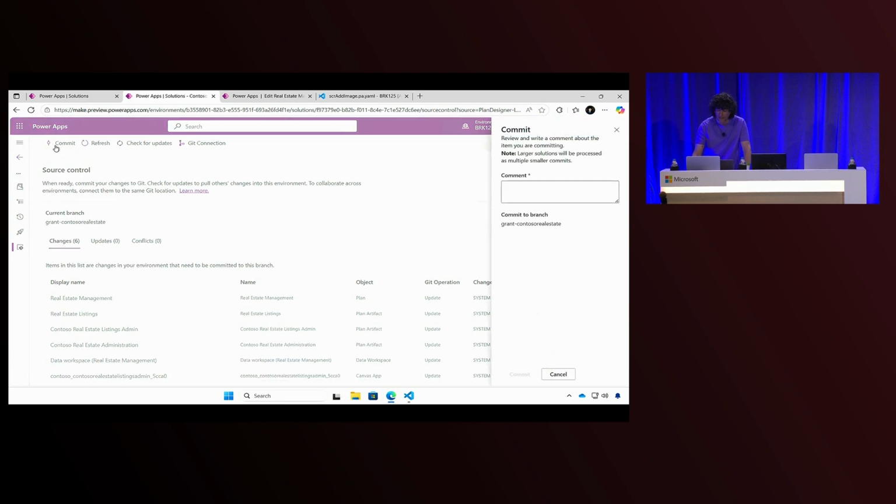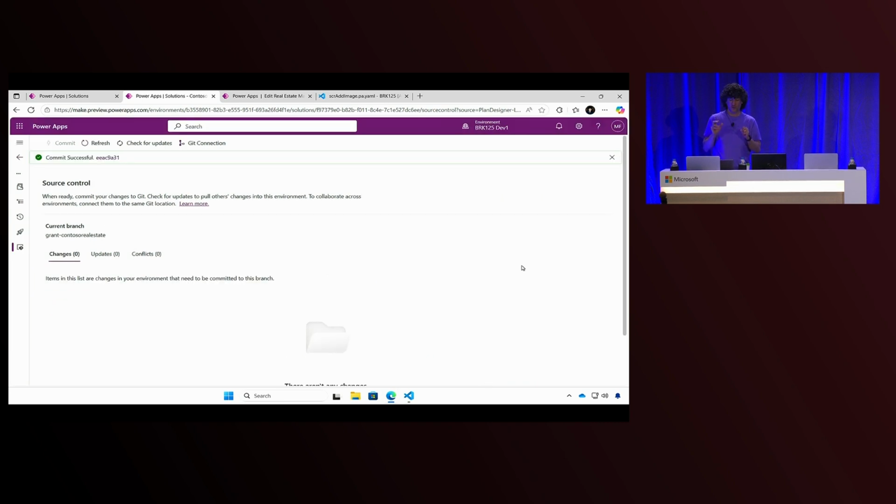I can go ahead and commit. So as a maker, I can say, yep, update the plan. And then I will commit. And what this will do, it will go to my repo. And once I'm done here, you will see more about this repo. Grant will test all this code that we are adding here. He will focus a little bit more on the AI part. And Prabhat and Casey will show how you deploy that, how you work with this code.